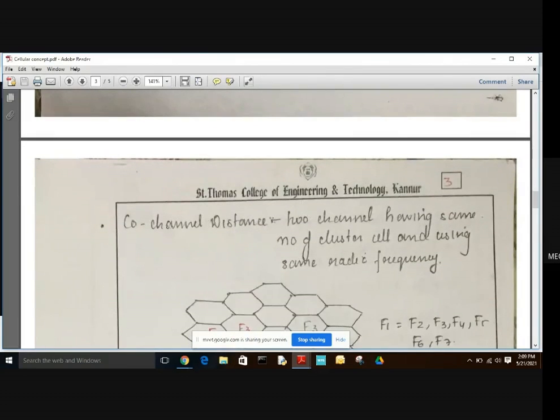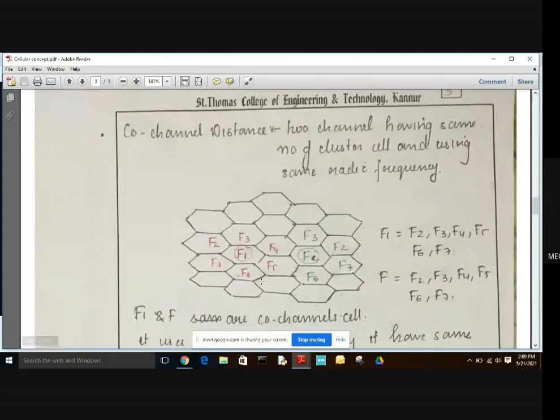Co-channel cells can be defined as two clusters having the same number of cells and using the same radio frequency. Here we can see two clusters, one in red and one in green. One cluster totally consumes the frequency spectrum, using frequencies F2, F3, F4, F5, F6 and F7. Now consider the next cluster, which is surrounded around F. This also uses the frequencies F2, F3, F4, F5, F6 and F7.